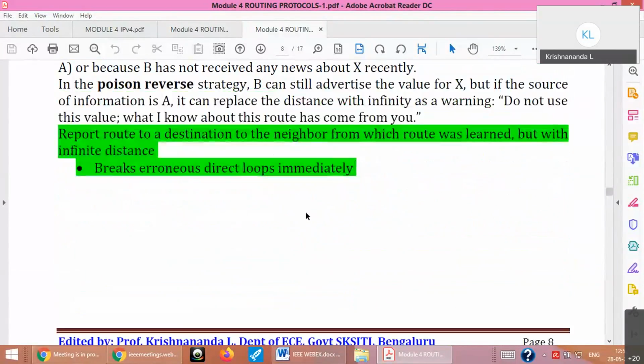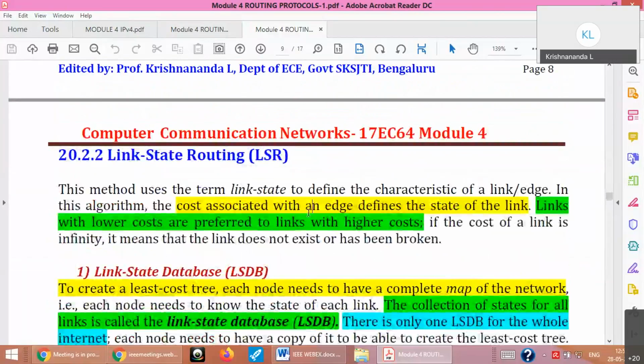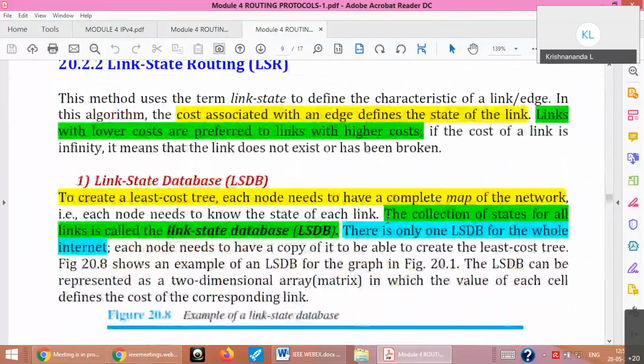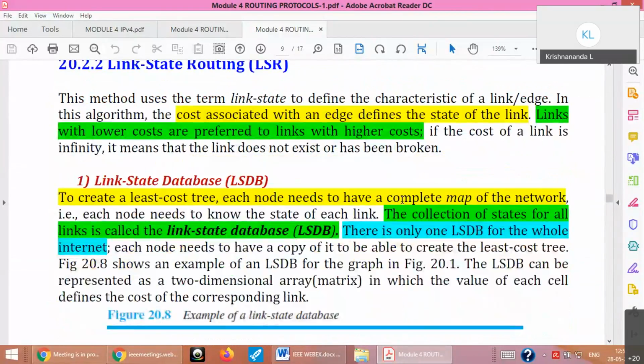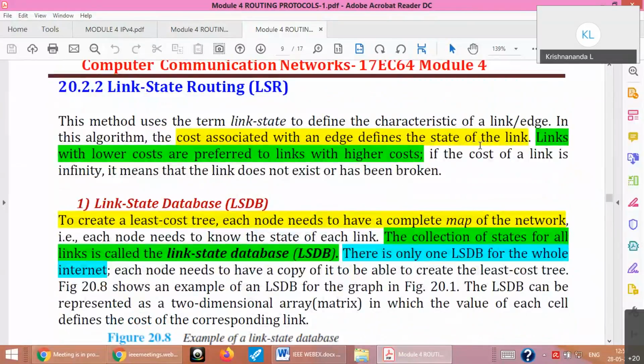Okay. So another important routing algorithm is called link state routing. Again, this is a very famous one. Basically, link state routing converges fast compared to DVR, but it consumes more bandwidth, more memory and more processing. So the comparison is given at the end. What is the meaning of link state here?